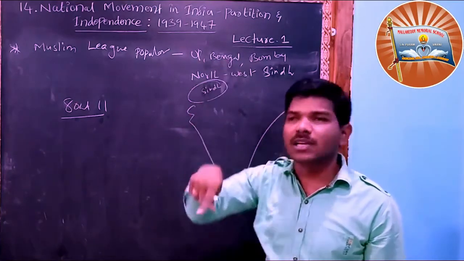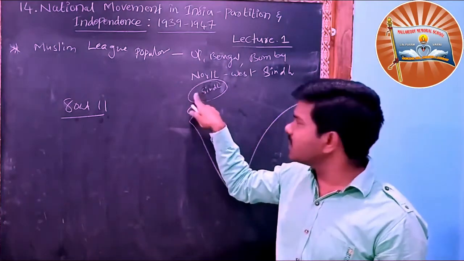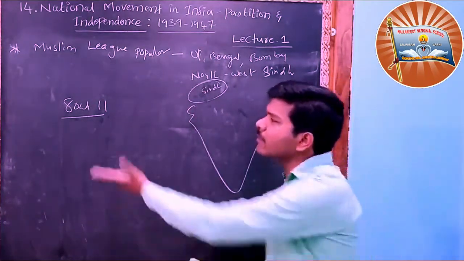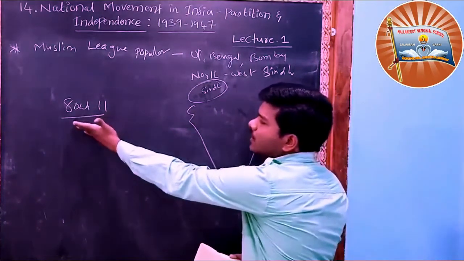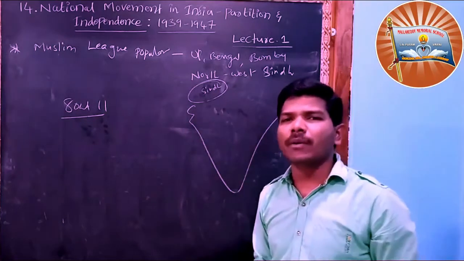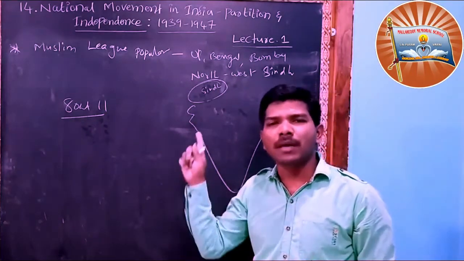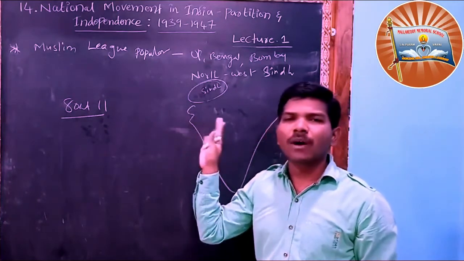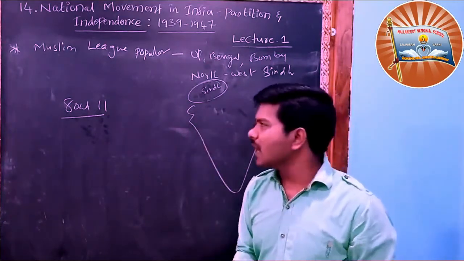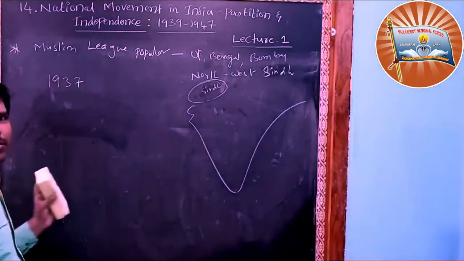So that was the situation in 1937. I repeat, in the Sindh region, the Muslim League failed to form a government. Out of 8, Congress won, and the remaining one was Muslim League. Even so, the Muslim League didn't form a government. Moreover, Congress did not give support to form a government. So we understand that in 1937 Congress was very strong among the Muslims.